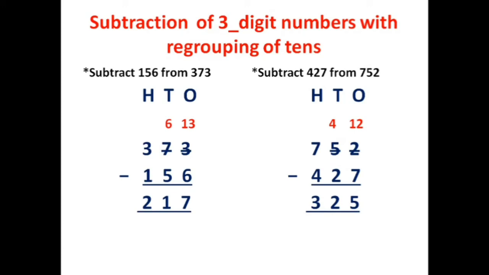In the tens place, 5 tens minus 1 ten is equal to 4 tens. That is how there is 4 in the tens place. Now let us subtract. 12 minus 7 is equal to 5. 4 minus 2 is equal to 2. 7 minus 4 is equal to 3. So the final answer is 325. 752 minus 427 is equal to 325.